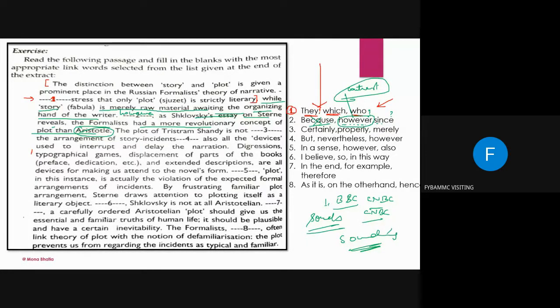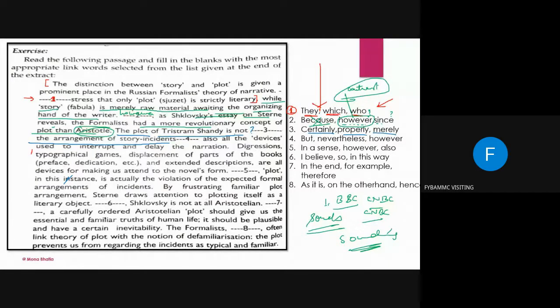Now third question, the plot of Tristram Shandy is not, यहाँ पे पढ़ो. The plot of Tristram Shandy is not dash, we don't know what it is, the arrangement of story incidents. So we have certainly, properly and merely. Now क्या fit होगा यहाँ पे?